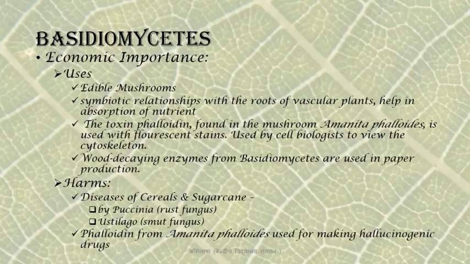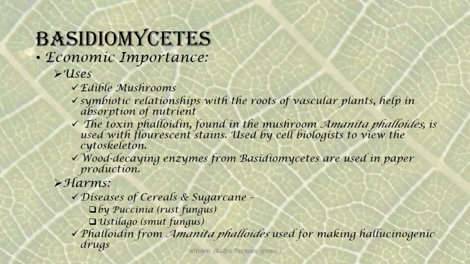Besides being the edible mushrooms, they also form symbiotic relationships with vascular plants and help in absorption of nutrients. There is a Basidiomycete by the name of Amanita phalloides, which produces the toxin phalloidin. Now this toxin has many misuses because it is used to make hallucinogenic drugs, but it is also used in fluorescent stains that scientists use to view the cytoskeleton inside the cells. Now these Basidiomycetes have the ability to dissolve and digest wood. So wood decaying enzymes extracted from Basidiomycetes are also used in paper production.